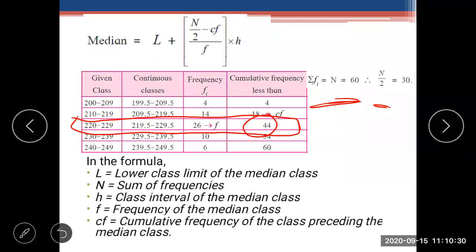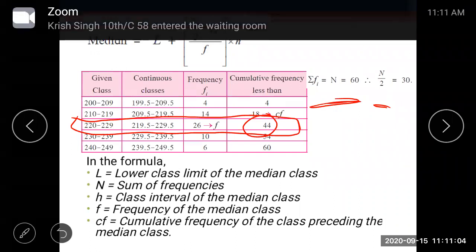So we know L, and we know h, the class interval of the median class. Subtract 229.5 minus 219.5. What will you get? Yes, 10. That is h. Then the frequency of the median class: here 26 is the frequency of the median class. We know the cumulative frequency, that is 18 is the cumulative frequency. Yes or no? Correct?